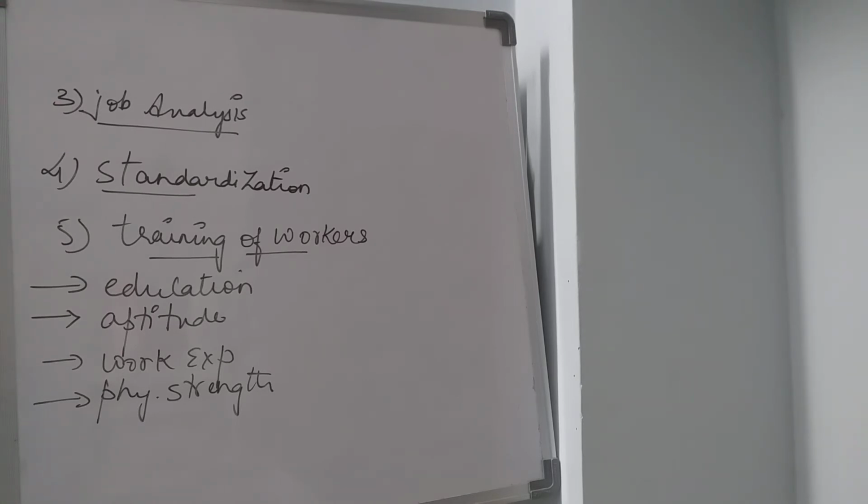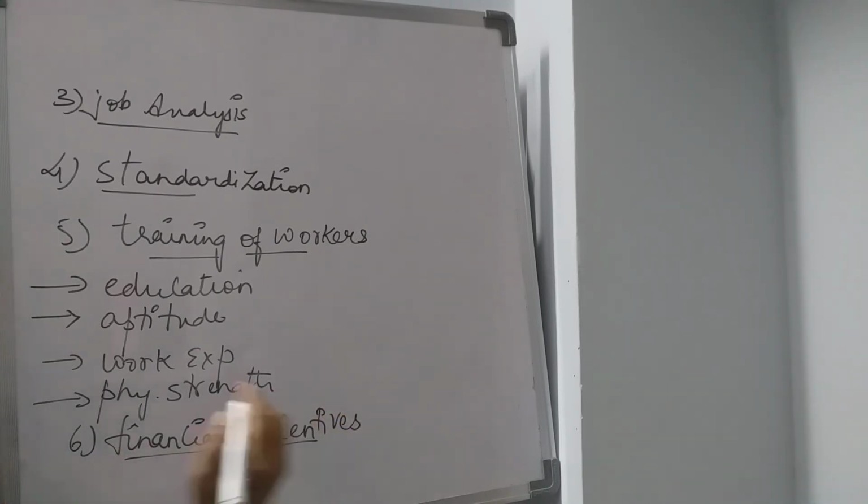Then next comes financial incentives. Incentives means apart from salary, sometimes a bonus will be given. That is also called an incentive. These incentives are also called wages or salaries.